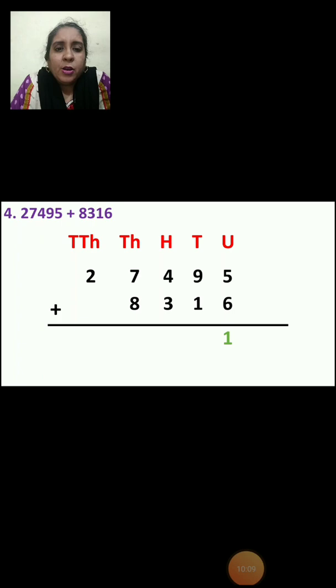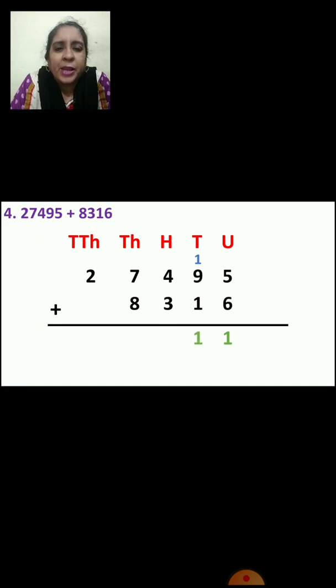Okay, now we are going to add units place number first, right? So 5 plus 6 is 11. So 1 will go down and 1 will go in tens place. Now we are going to add tens place number, right? 9 plus 1, 10. 10 plus 1, 11.